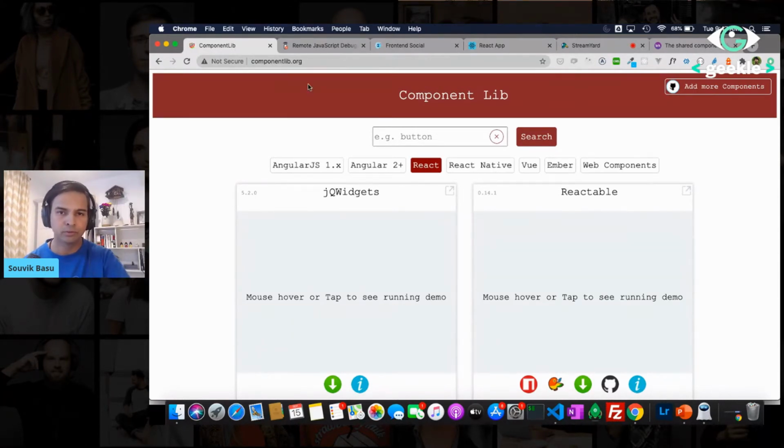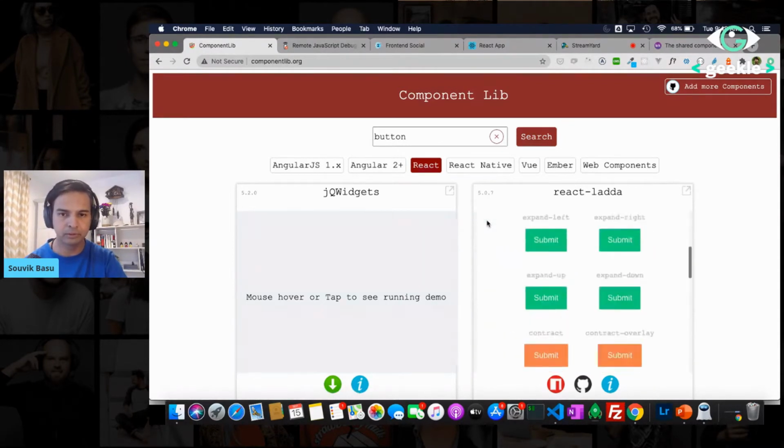So let's say if you are looking for a button in React, I can probably just search for a button here, and it will show me the list of all the button components that exist as React components. So definitely go for these kinds of libraries rather than trying to create your own.